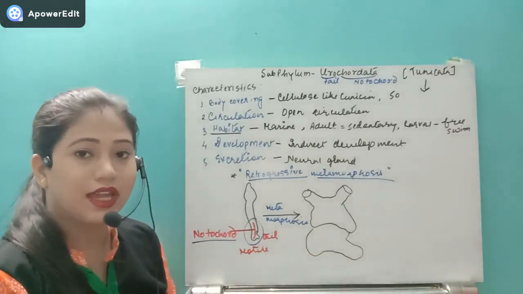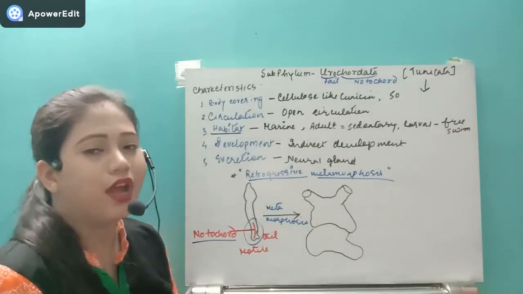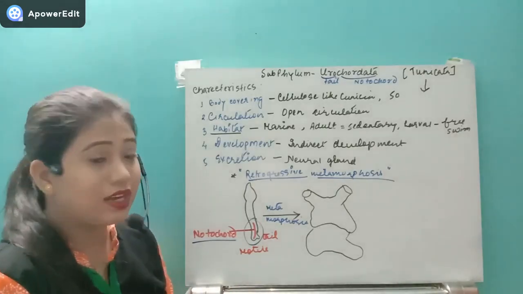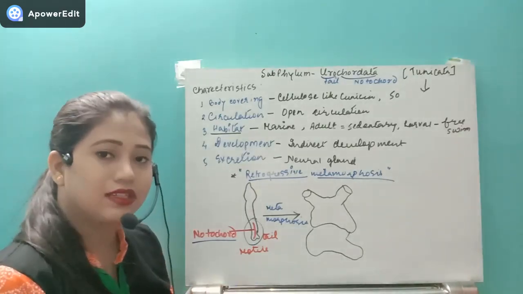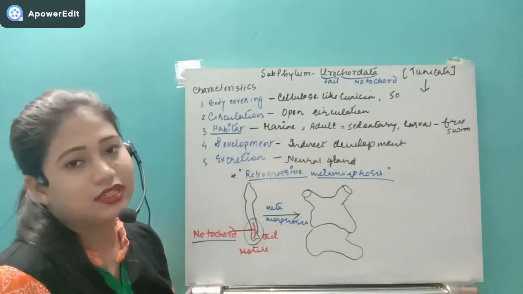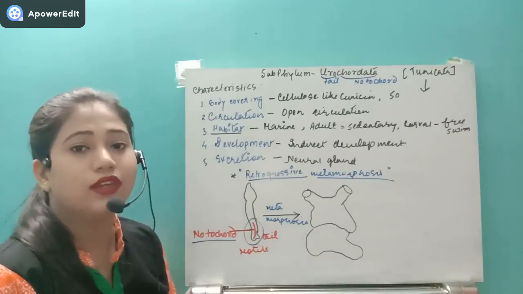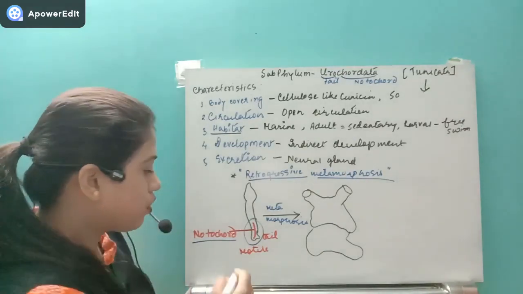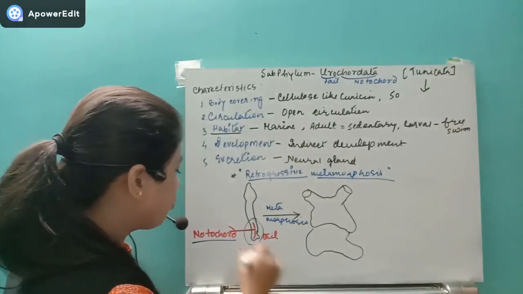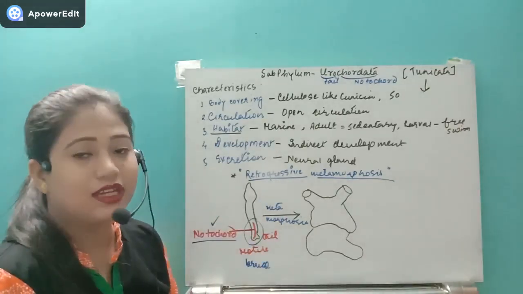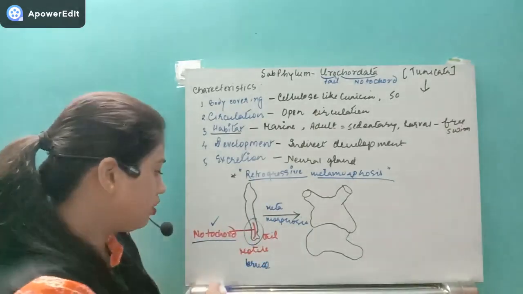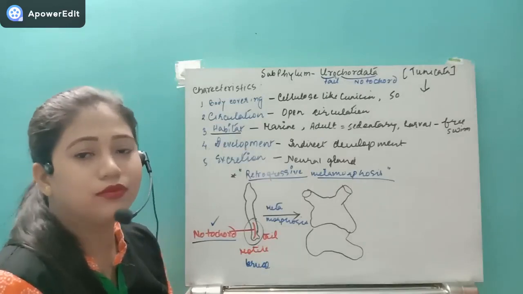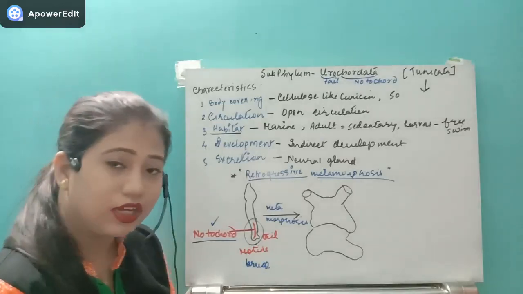This resembles an invertebrate, a non-chordate. Then why are we categorizing this organism into a chordate phylum? Because in some of the stages, at least in the embryonic stage or the larval stage, they have the notochord. Then this fulfills the characteristic criteria of the Chordata. In the adult the tail is lost, and along with the tail, the notochord is also lost, so it looks just like a non-chordate or invertebrate.